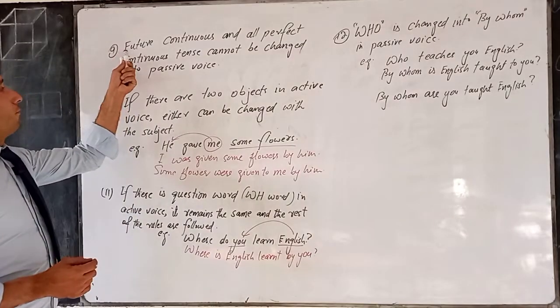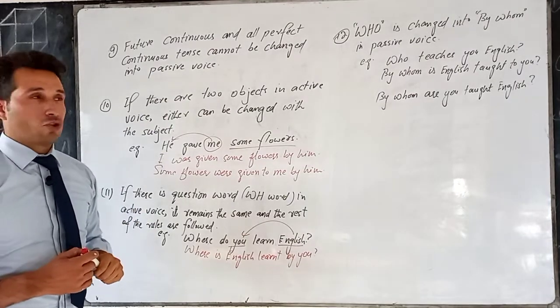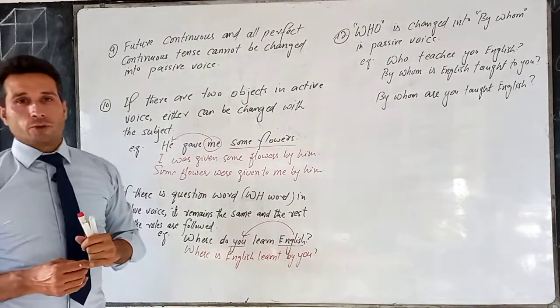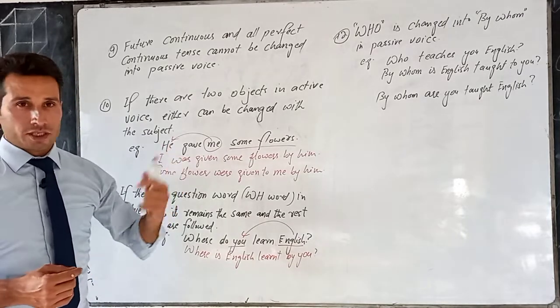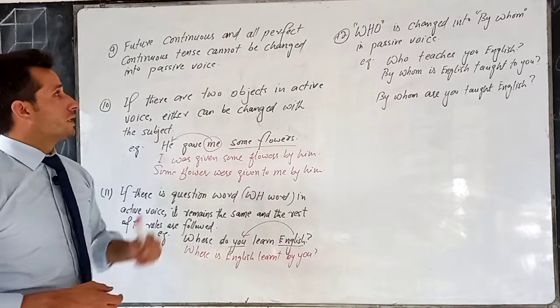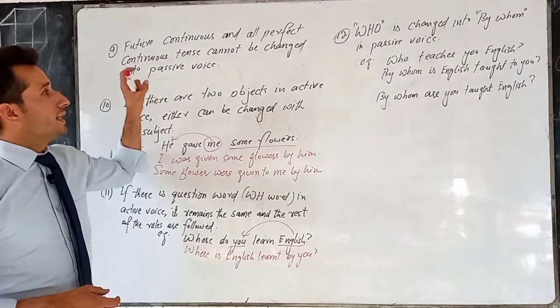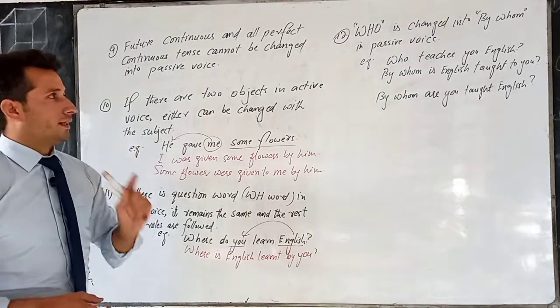Okay, next we have future continuous, and all perfect continuous tenses cannot be changed into passive voice. So if there is future tense in active voice or perfect continuous tenses, any perfect continuous tense, present perfect continuous, past perfect continuous, future perfect continuous, so these four tenses, they cannot be converted into passive voice. So we are left with only 8 tenses.